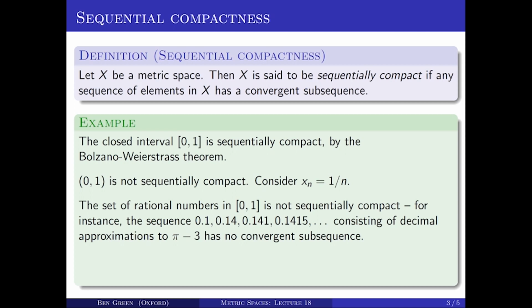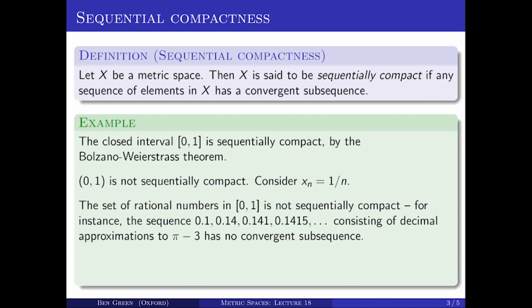What about something else? The set of rational numbers in closed [0, 1] is not sequentially compact. And for example, I've written down here a sequence of decimal approximations to pi minus 3. So just truncate the decimal expansion of pi at increasing numbers of decimals. So that goes 0.1, 0.14, 0.141, 0.1415, etc. And that has no convergent subsequence.